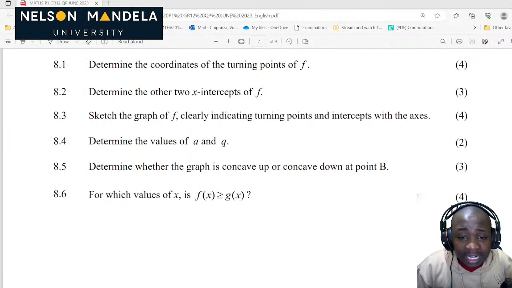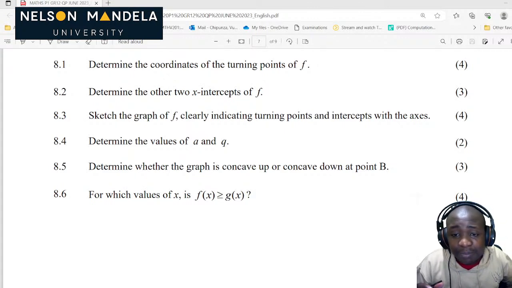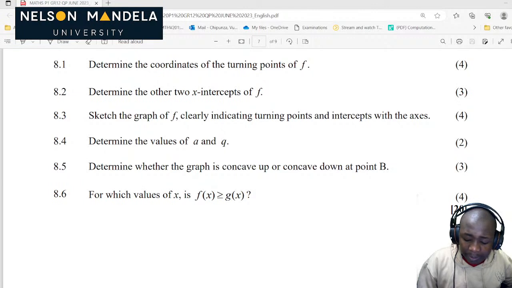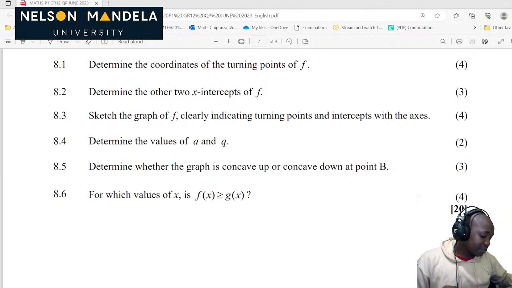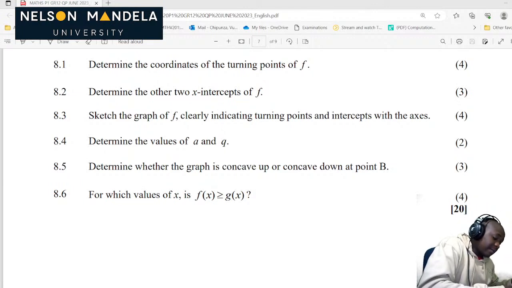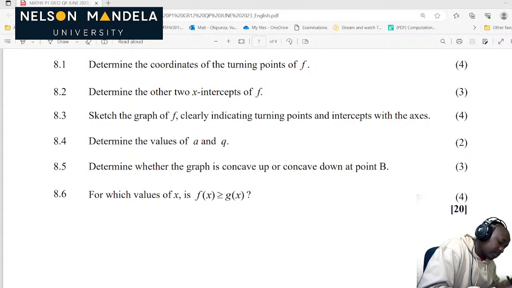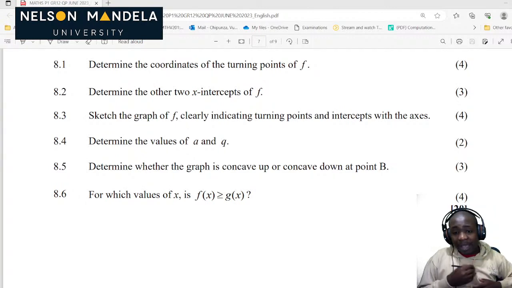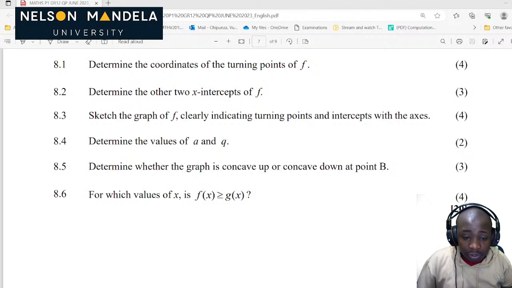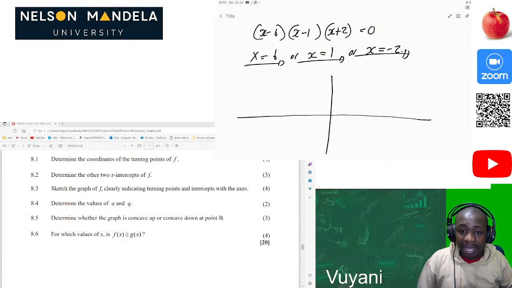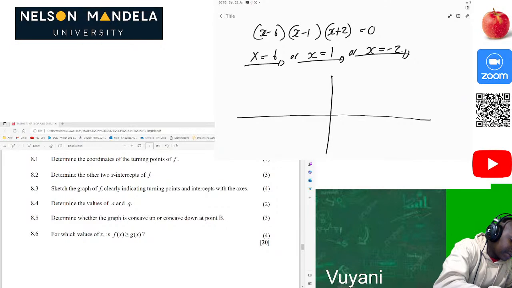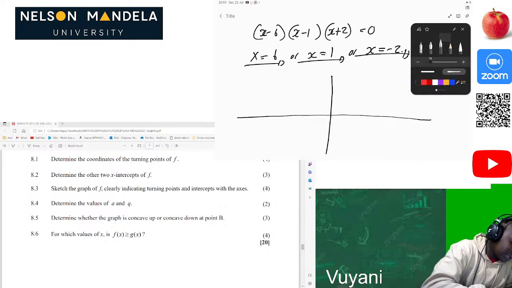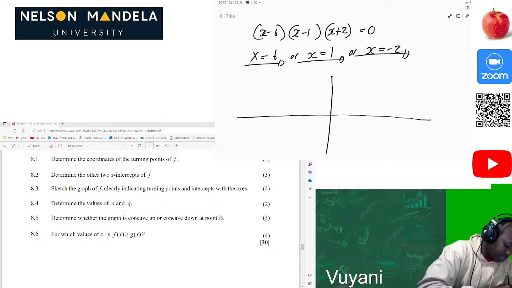Now sketch the graph of f, clearly indicating the turning points, intercepts with the axes and so on. So how can we plot our function, guys? This is straightforward to plot. It is something like this. Mine won't be that accurate, but yours, please make it a point that it's super accurate.